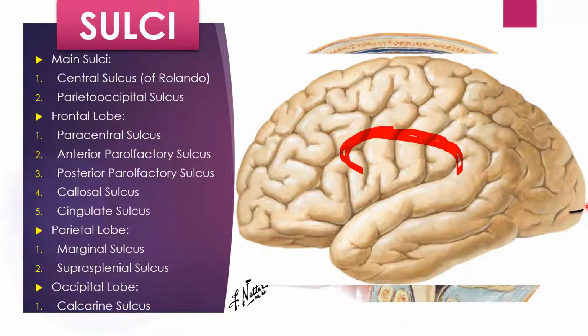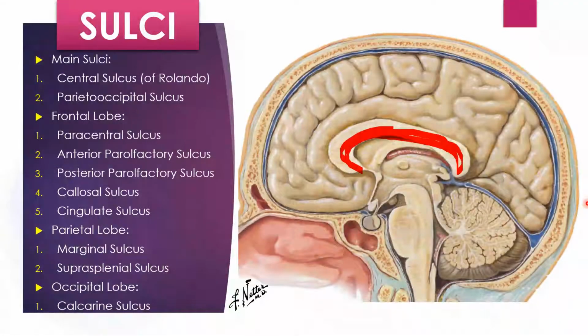It also can indent the supralateral surface, but it is not constant that it always indents the supralateral surface. The same goes for the parieto-occipital sulcus. It can, or it cannot. So there are anatomical variations in different brains. Some brains will have these sulci on the supralateral surface, but some brains may not.